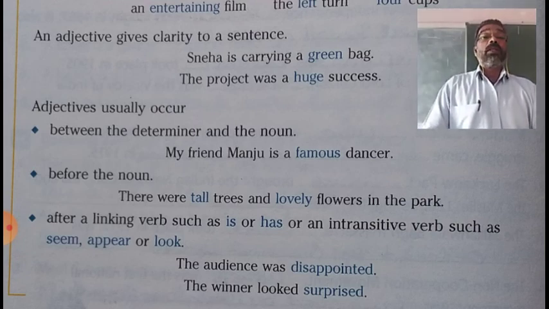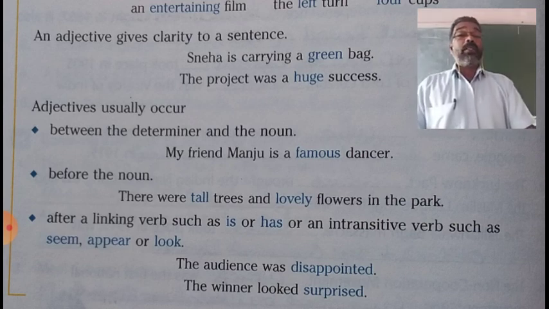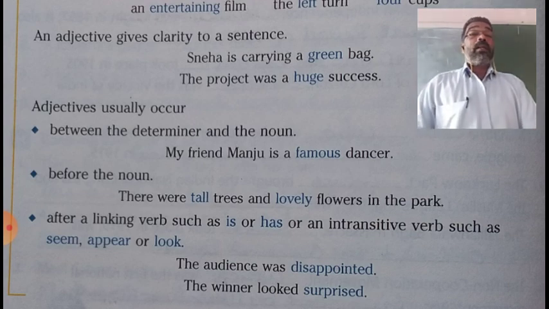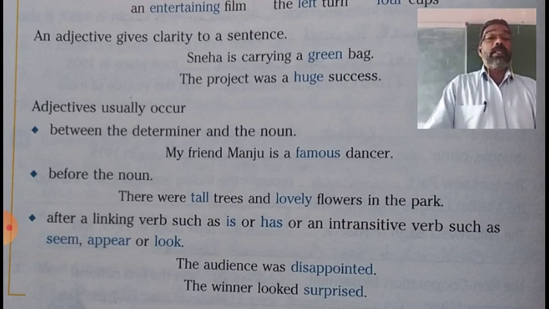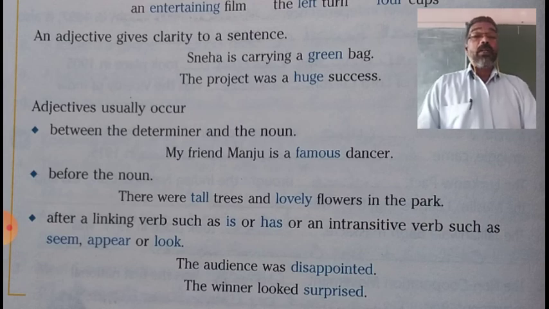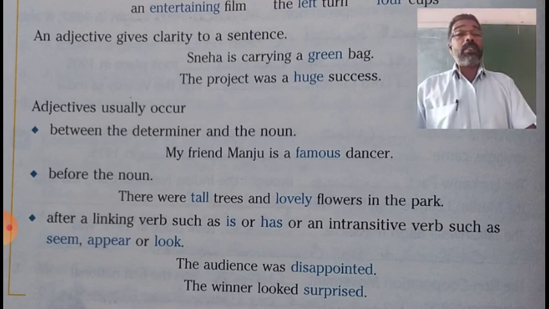So, the adjective tall qualifies the noun trees. So, tall is used just before the noun which it qualifies. Then another adjective used in the sentence is lovely, and lovely qualifies the noun flowers. So lovely is used just before the noun flowers.